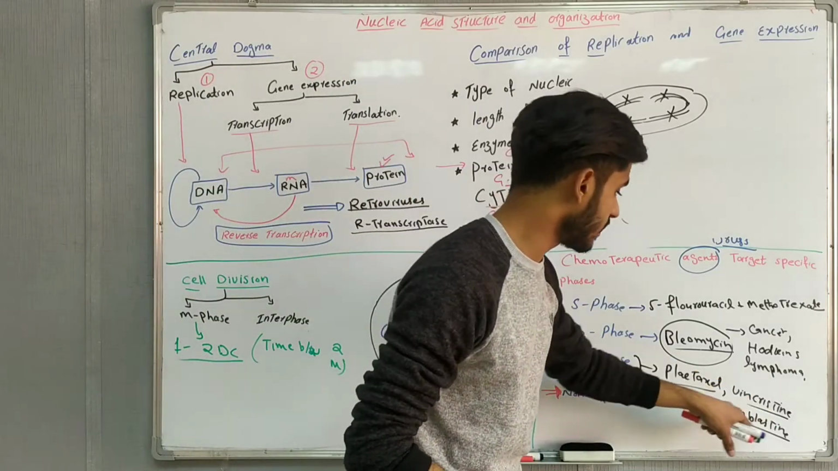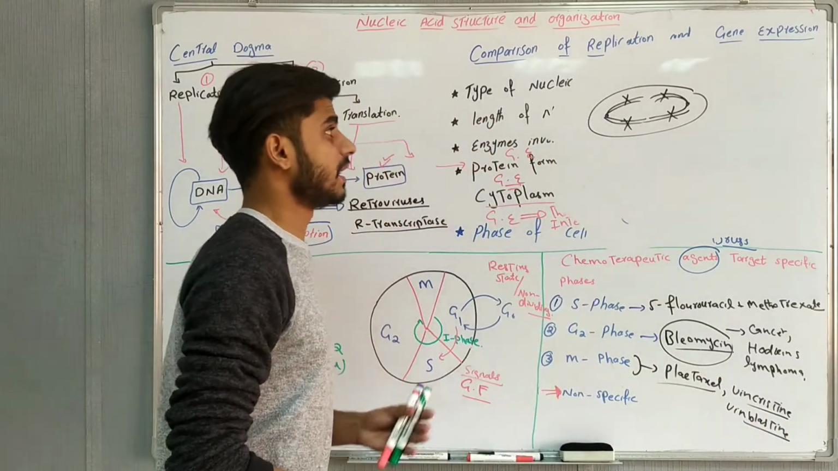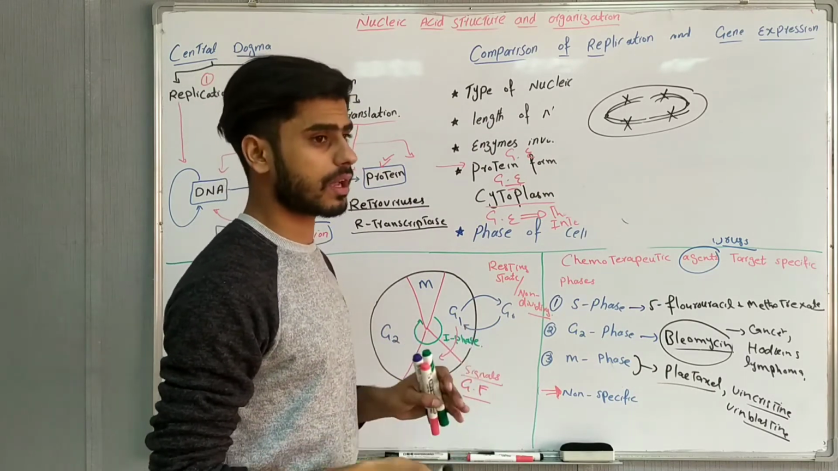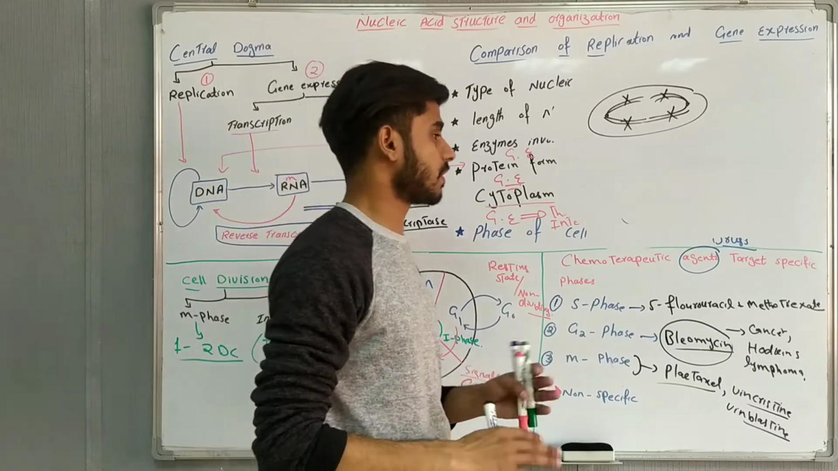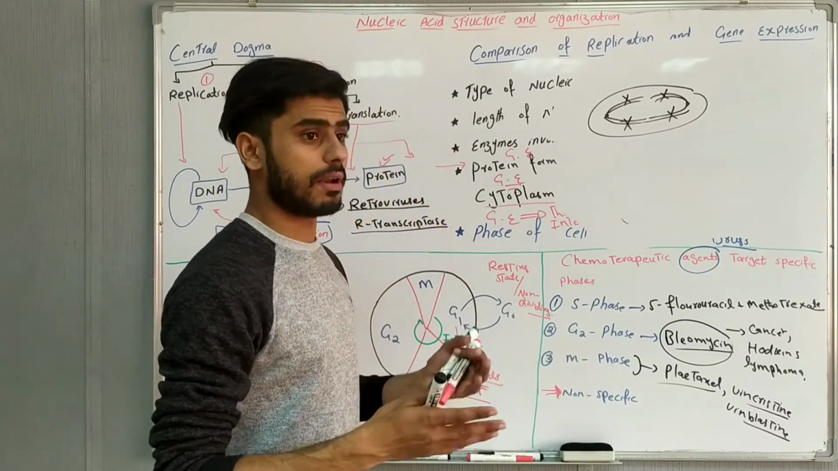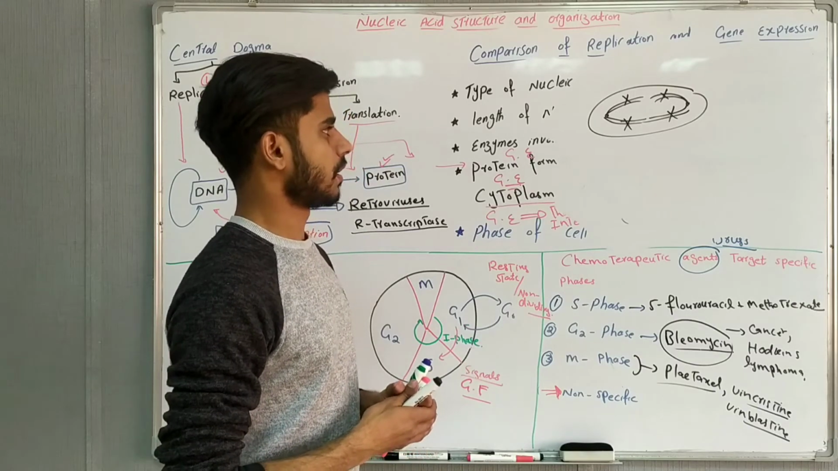Vincristine and vinblastine have the same mechanism: they will prevent the assembly of microtubules. When microtubules do not form, the spindle fibers will fall apart. When spindle fibers fall apart, there is no cell division. When there is no cell division, then we can cure the cancer.